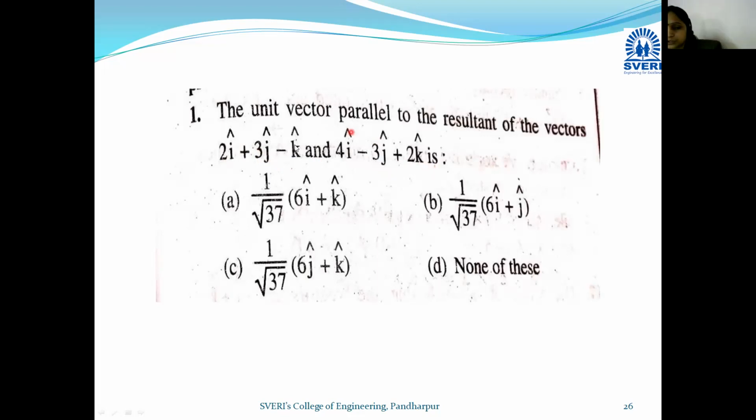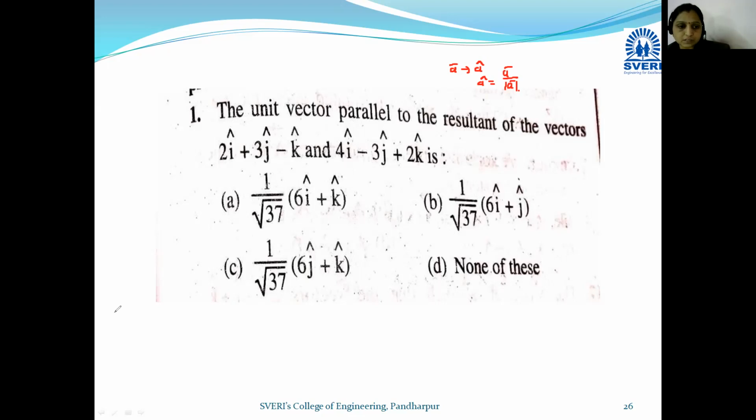Now we are going to find the unit vector of the resultant of these two vectors. Let's move towards the solution. We know that if a bar is any vector, then the unit vector of this a bar is denoted by a cap, and the value of a cap is given by a bar divided by mod of a bar. In this way we have to find the unit vector of the resultant vector.